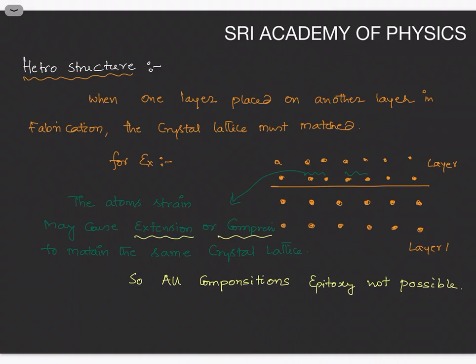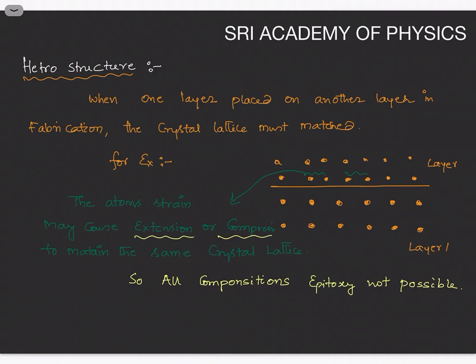Then when we place one layer on another, due to the lattice strain, compression and extension between the atoms, the crystal lattice should be matched, and such semiconductors exist in the fabrication. Suppose the lower layer has a lattice constant of 5 angstroms and the upper layer has a lattice constant of 2 angstroms, then the compression and extension is not possible. Such a fabrication is not possible. So all compositions of epitaxy are not possible. Whenever the lattice matching exists between the two layers, such epitaxy methods exist.